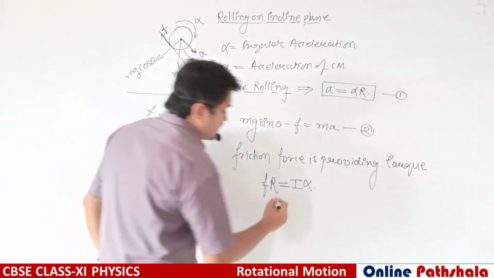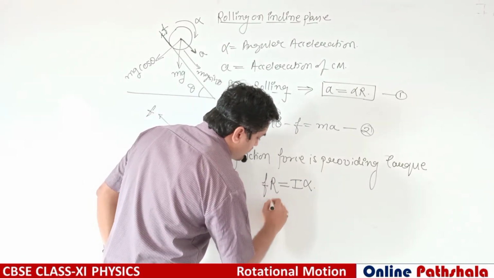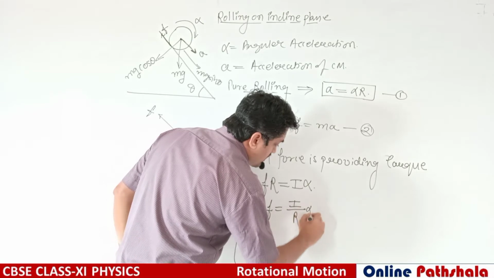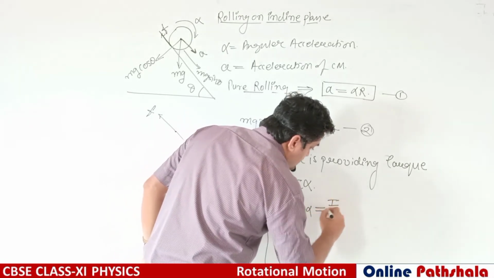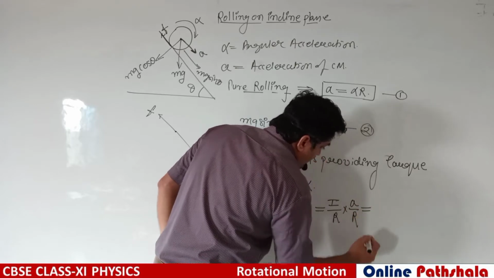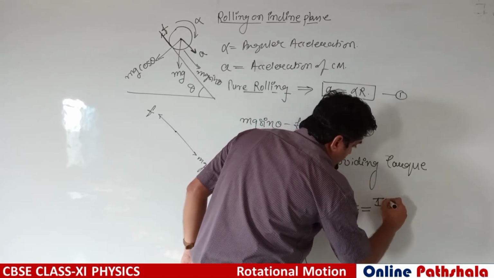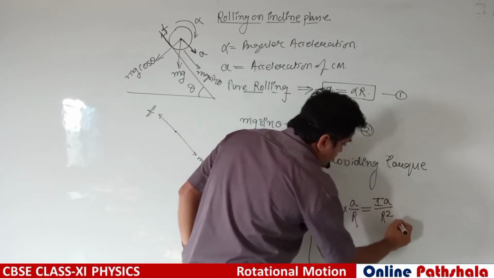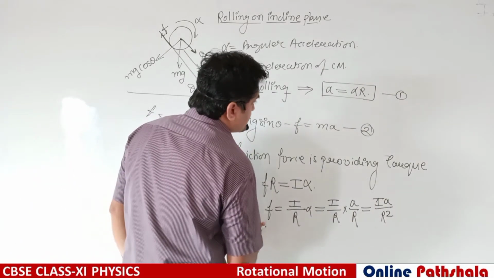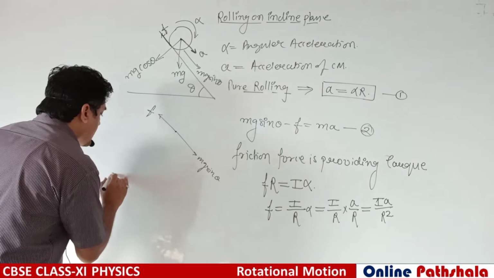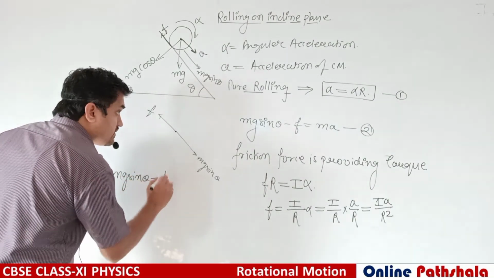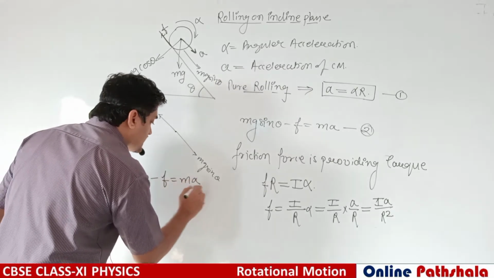Here F is equal to I divided by R into alpha, and this alpha is equal to a by R. So this F can be written as I a divided by R square. Now we can put the value of this friction into this equation. We will get mg sin theta minus friction force is equal to mass into acceleration.